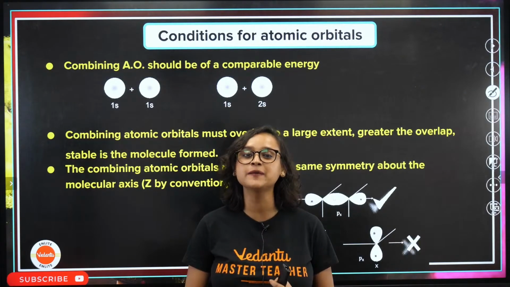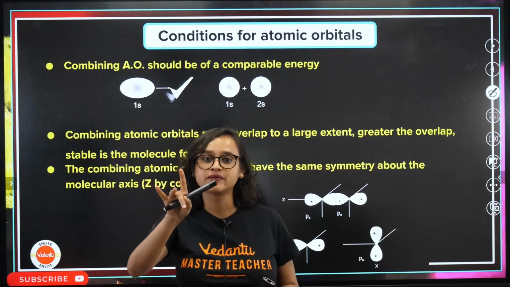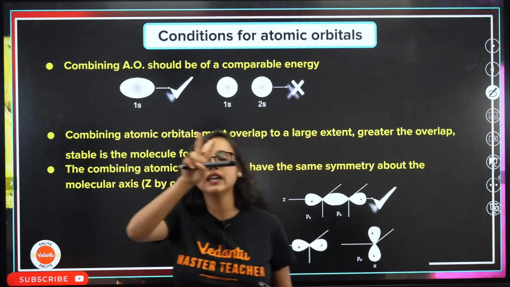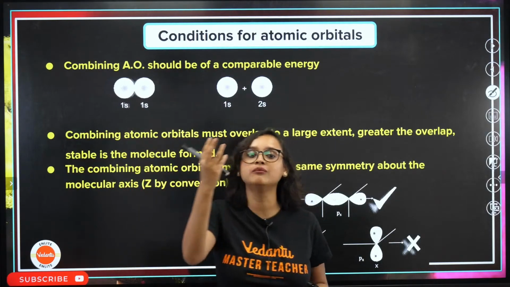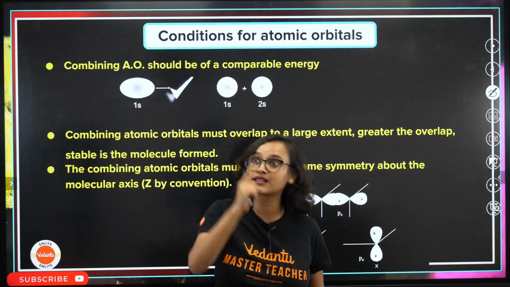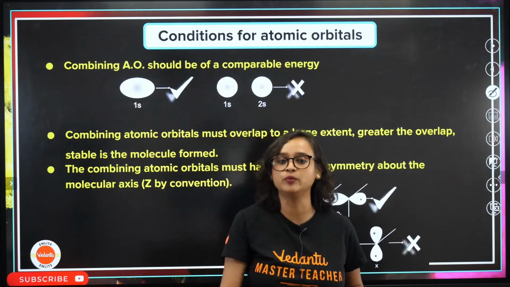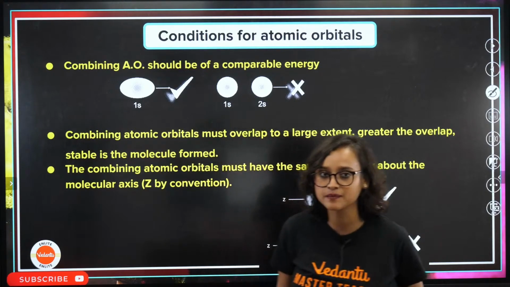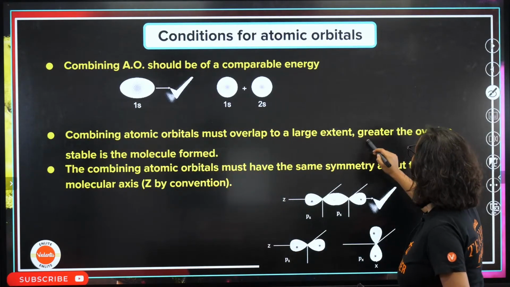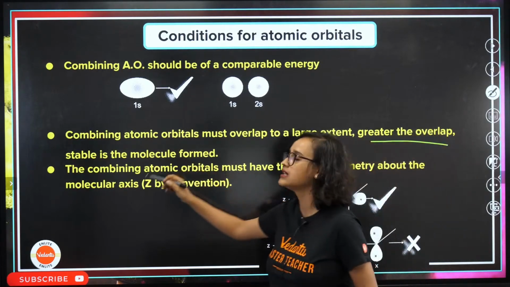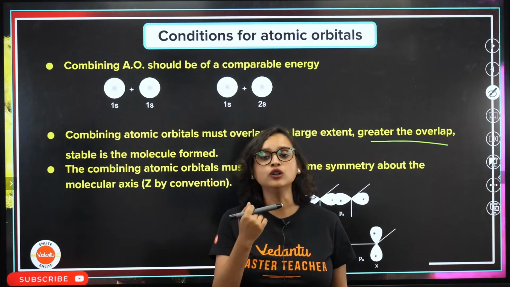What it says is that 1s will be bonding with 1s, 2s will be combining with 2s, 2p will be combining with 2p. It cannot be like 1s combining with 2s, or 2p combining with 3d. That is not possible. Understanding, guys? So the combining orbitals must overlap to a large extent, and the greater the overlap, the more stable is the molecule formed.